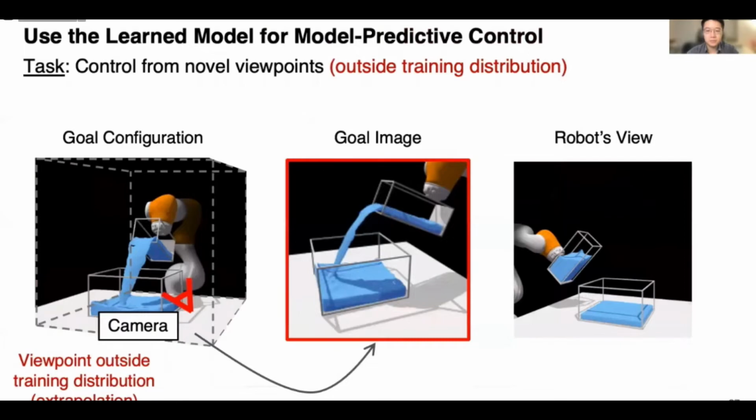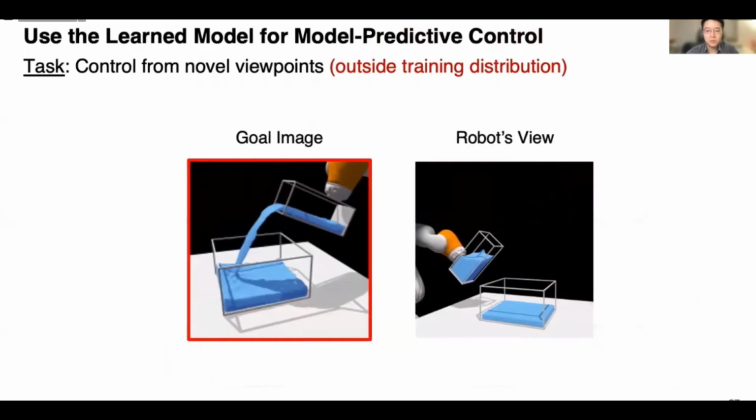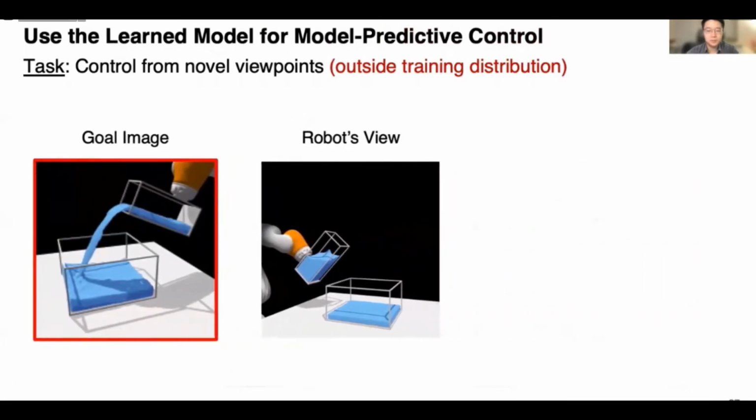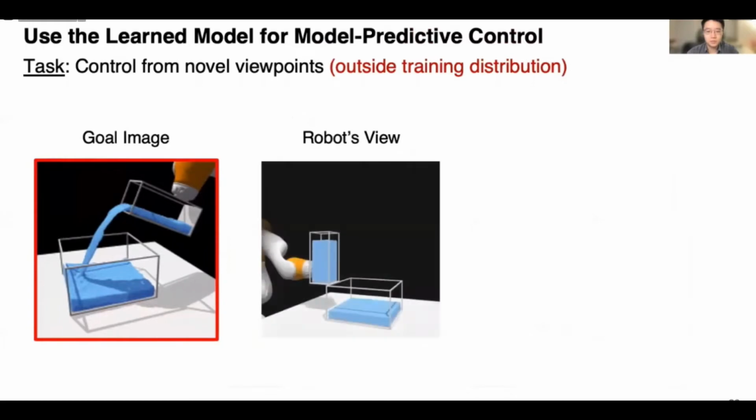Given the updated scene representation for the goal image, we can use the learned dynamics model for model predictive control. Here is the control process.